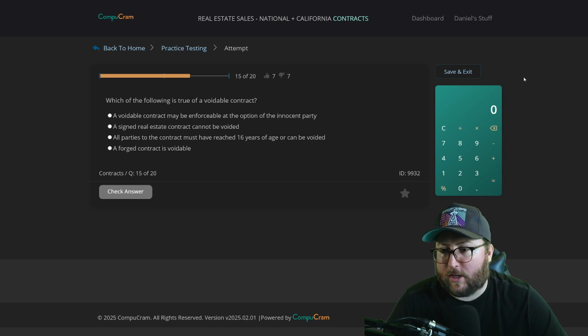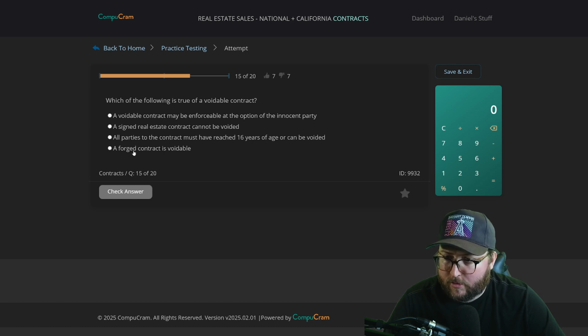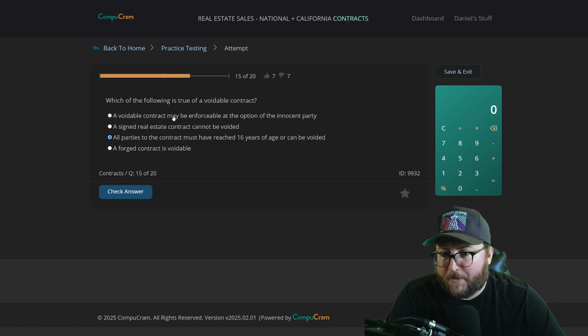Question number 15. Which of the following is true of a voidable contract? A voidable contract may be enforceable at the option of the innocent party. A signed real estate contract cannot be voided. All parties to the contract must have reached 16 years of age or it can be voided. A forged contract is voidable. If they're not 16, then I feel like it can be voided. A voidable contract may be enforceable. A signed real estate, yeah, I'm going to go with that one.